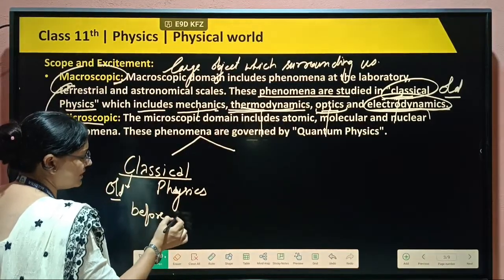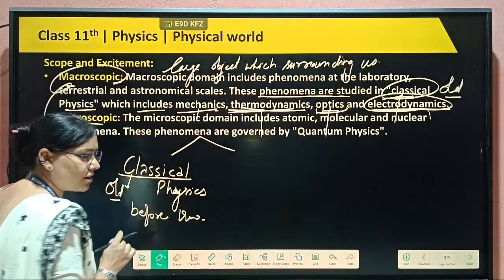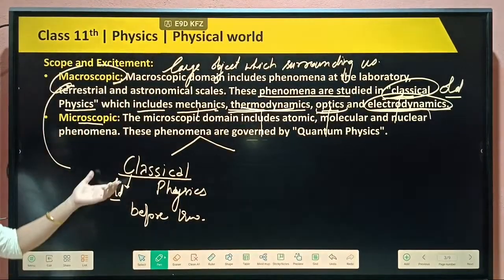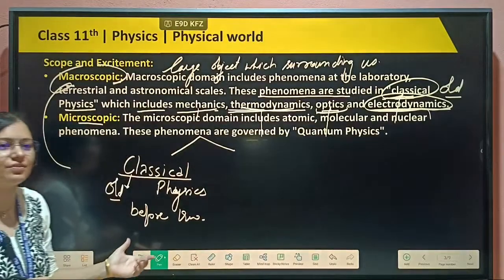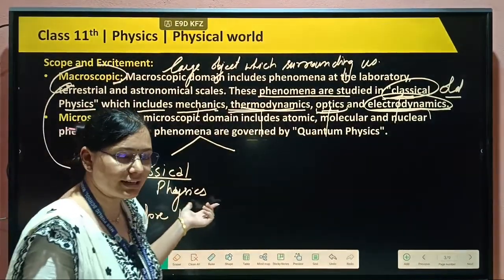Most discoveries of classical physics were given by Newton. That's why the father of classical physics is known as Newton.